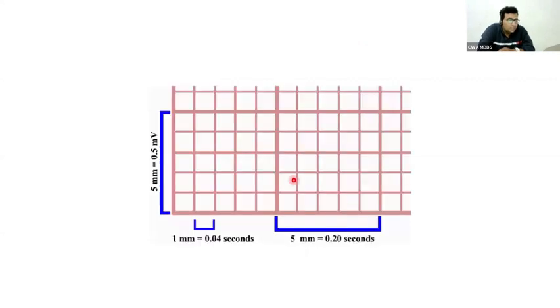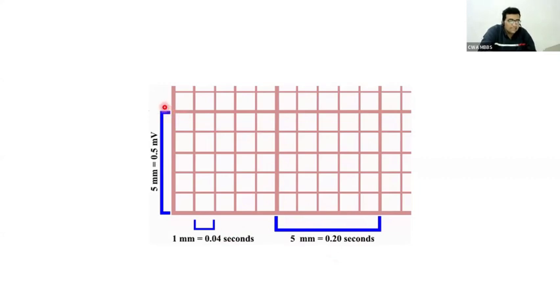That's okay. Now, you see, this is our ECG paper. In the ECG paper, if you look, one small square represents 0.04 second. Maybe that's difficult to remember. Generally, I am telling you a large square, 5 millimeter, represents 0.2 second. You can see a large square here containing 1, 2, 3, 4, 5 small squares.